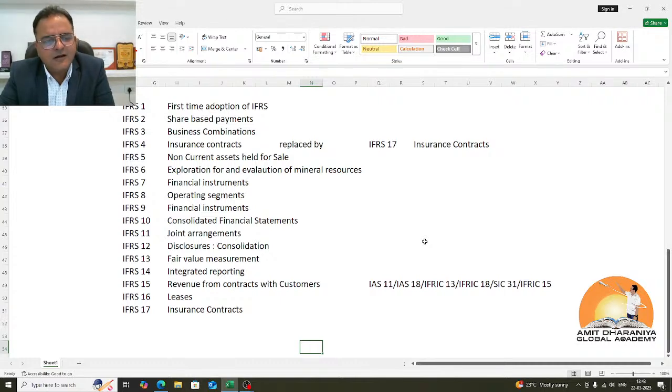So I feel IFRS is very detailed, and one gets a lot of clarity when reading the financial statements and the disclosures. One gets a lot of clarity looking at the items in the balance sheet and also the income statement. Now this IFRS 13 fair value measurement comes with three levels of fair values. Level 1 is the market approach.